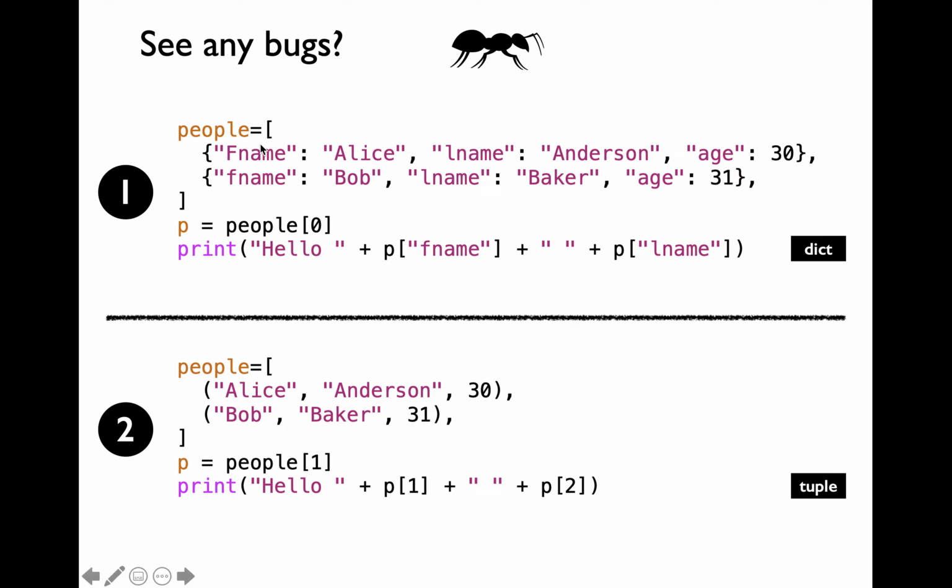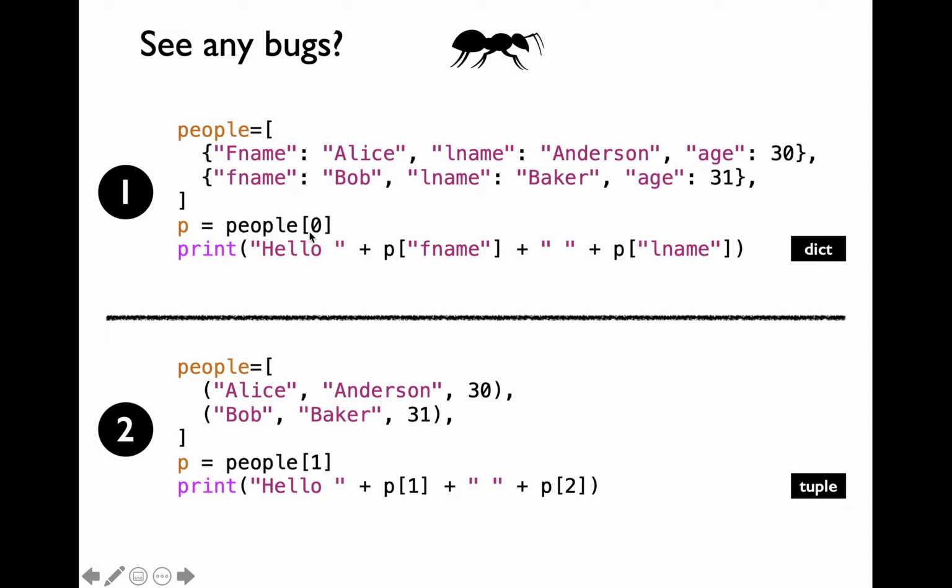In code snippet 1, clearly we have a typo within the first key as part of the first dictionary. That's because all other keys as part of both of the dictionaries have all lowercase characters. The program will not crash in this particular line. Instead, it's going to crash on the line where you're making the print function call.